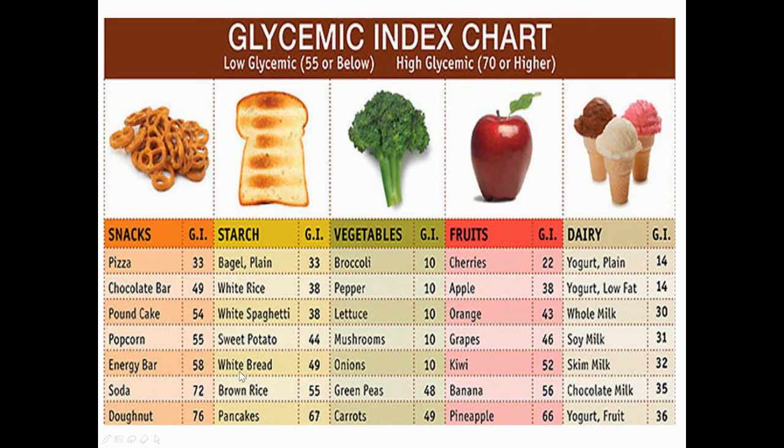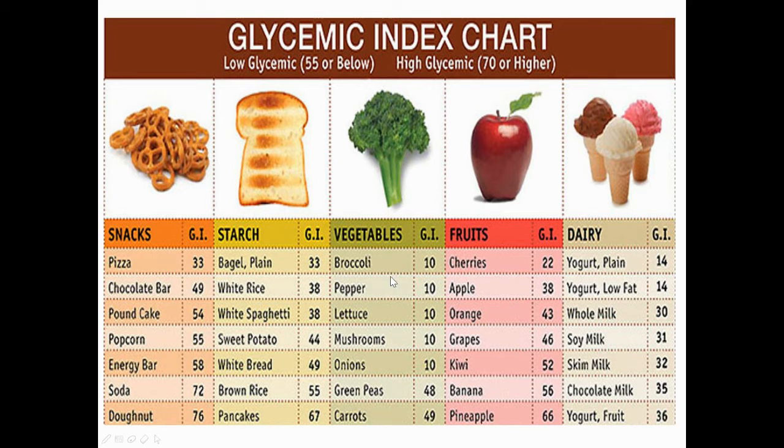And come to the starch. Just go to the last. Pancakes have a glycemic index of 67, and then just have a look at the white rice, which gives 38 only. In the case of white chapati, it gives 38, and then brown rice gives 55. Just go to the vegetables.